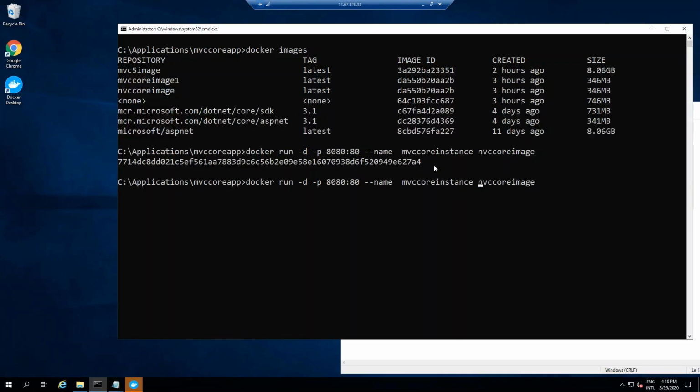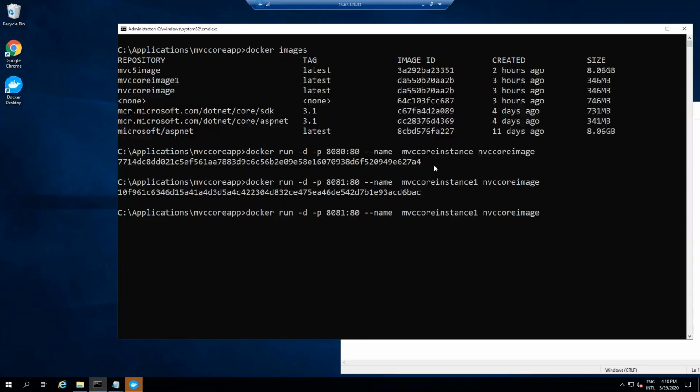I can say, okay, MVC Core instance 1. Again, I can create one more. But remember, if you're doing that, please ensure that you give the port number properly. You can't give 80 again, right? You have to say, okay, 81 will now map. Look at this. 81, right? So this will create one more instance, no problem, right? You can see the long GUID out there, which is a unique number given to an instance.